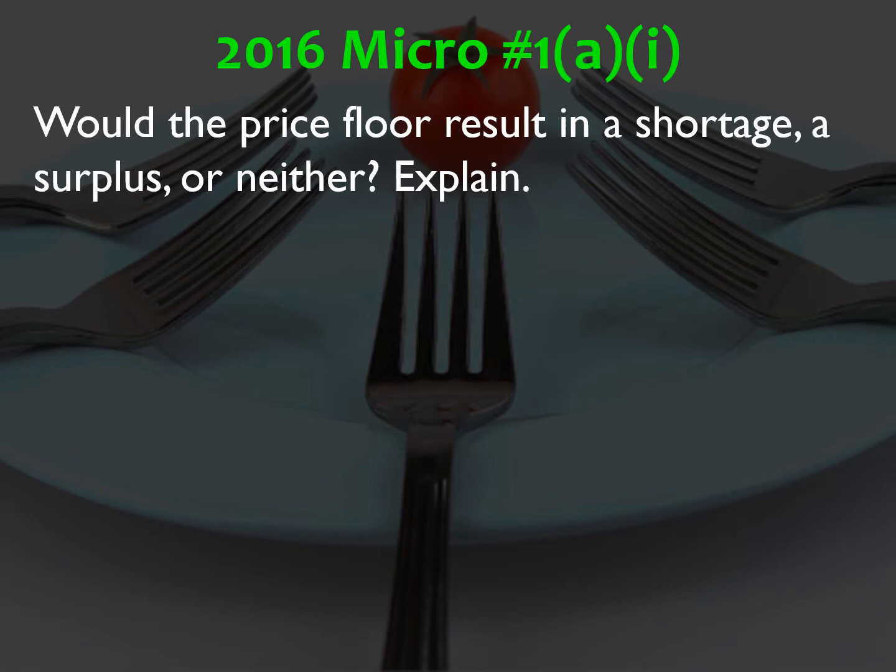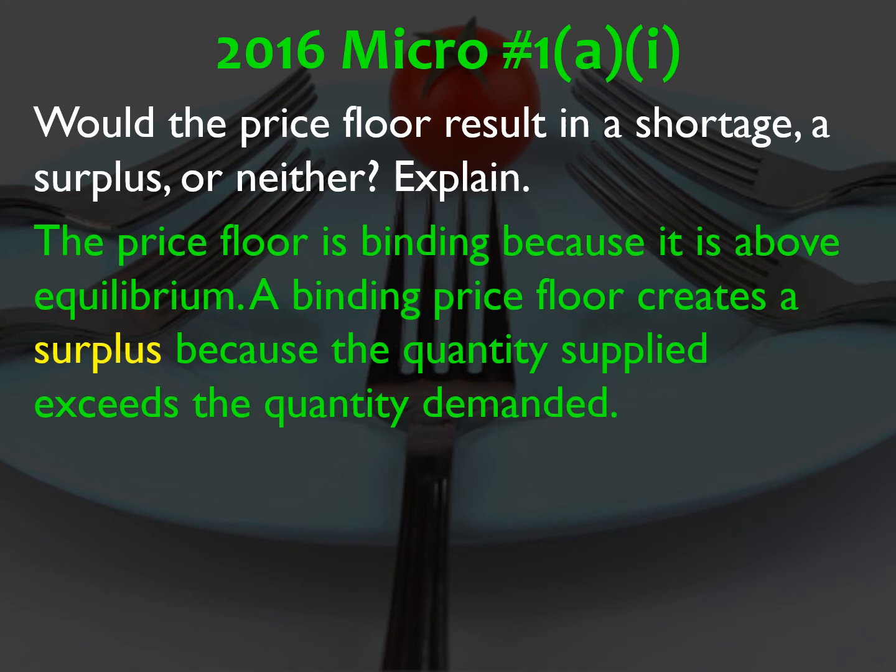Part A1, would the price floor result in a shortage, a surplus, or neither? Explain. So the price floor is binding because notice the price floor is above equilibrium. The price floor was at $1.20, equilibrium was $1. So the minimum price is $1.20, so it's an effective price floor. A binding price floor creates a surplus because the quantity supplied exceeds the quantity demanded.